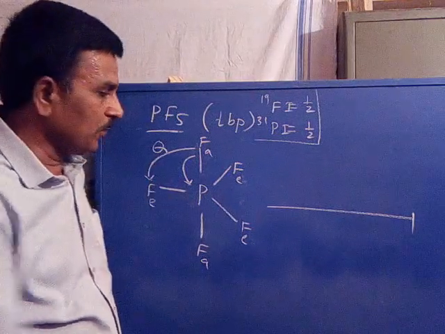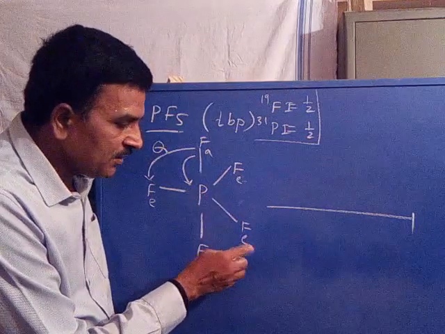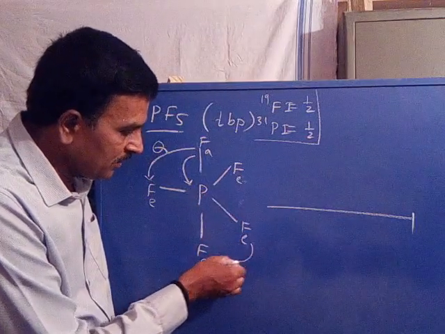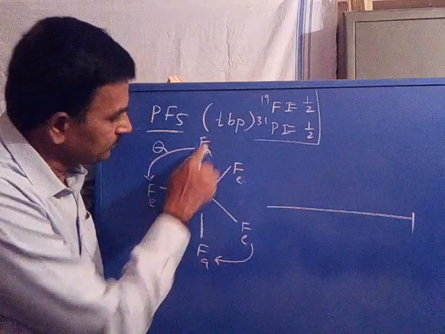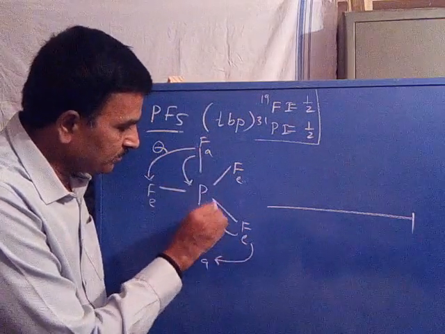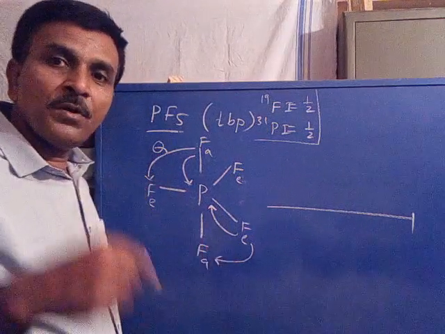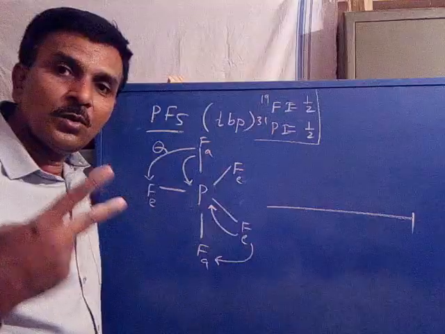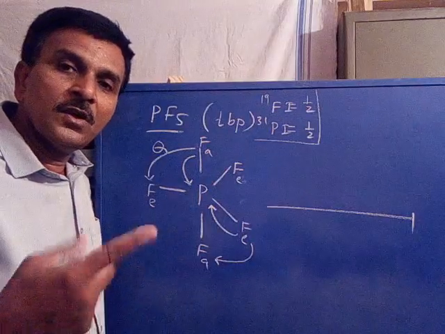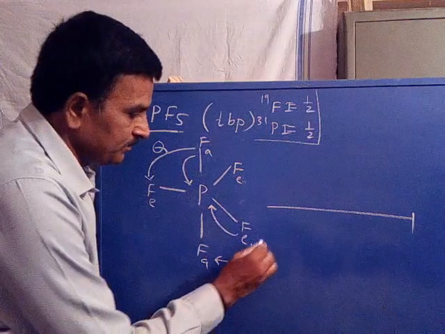Is it clear? Now coming to the equatorial signal. The equatorial fluorine coupled with two axial fluorines and phosphorus. So equatorial fluorine coupled with how many other nuclei? 2 are axial, 1 is phosphorus. So it is totally coupled with 3 nuclei. 3 plus 1, quartet.